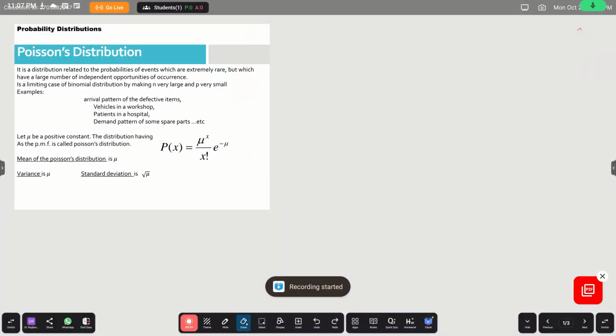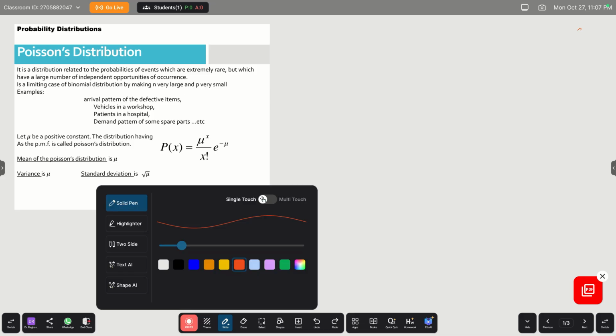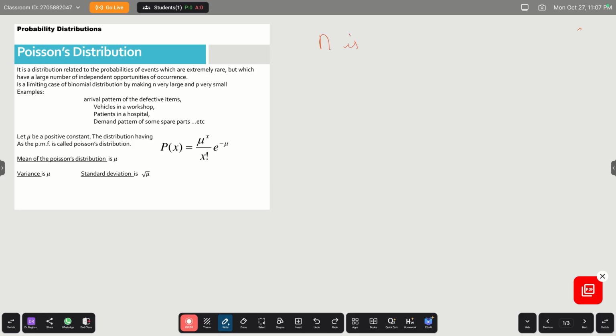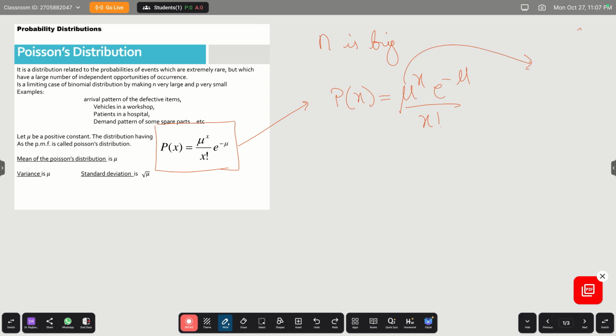Let's continue with our next topic, Poisson distribution. This distribution is a limiting case of binomial distribution where n is very big compared to p. The probability mass function of Poisson distribution is mu power x e power minus mu divided by x factorial. In this distribution, both mean and variance are equal to mu itself.